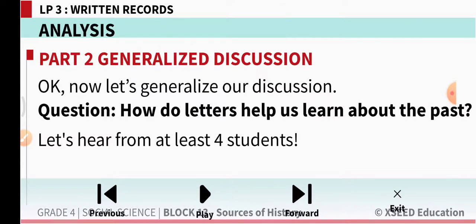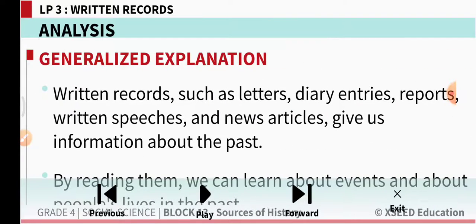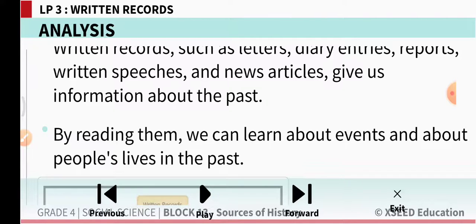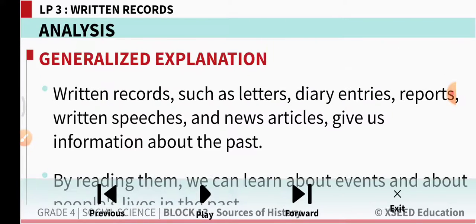How do letters help us learn about the past? Written records such as letters, diary entries, reports, written speeches, and news articles give us information about the past. By reading them, we can learn about events and about people's life in the past. What are written records?